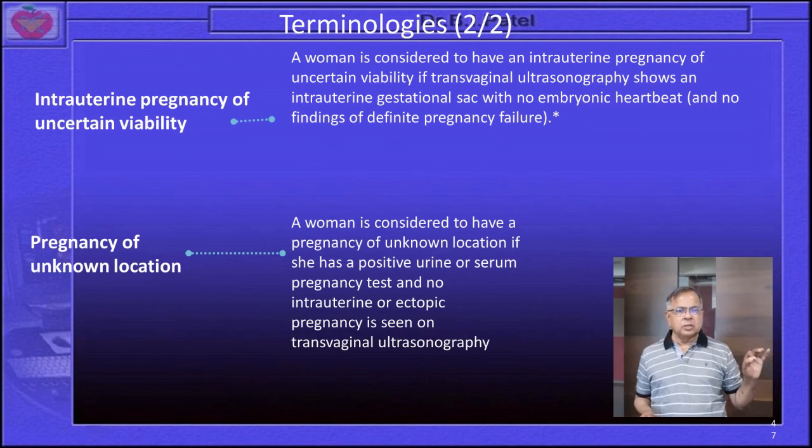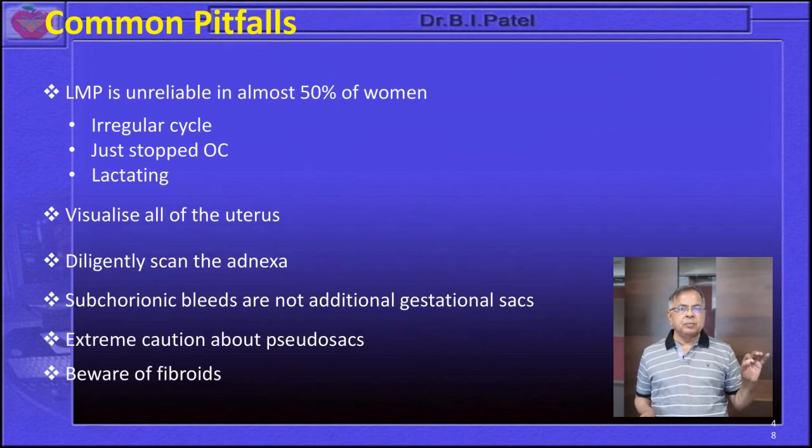Pregnancy of unknown location: a woman is considered to have a pregnancy of unknown location if she has a positive urine or serum pregnancy test and no intrauterine or ectopic pregnancy is seen on transvaginal sonography. Then regarding the common pitfalls in the assessment, the LMP is unreliable in almost 50% of women.